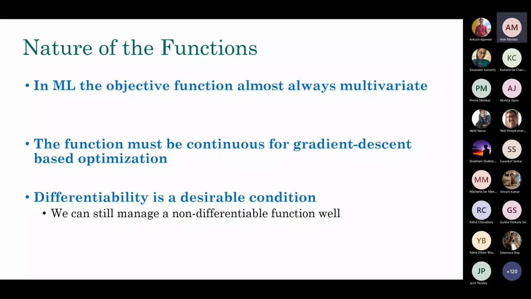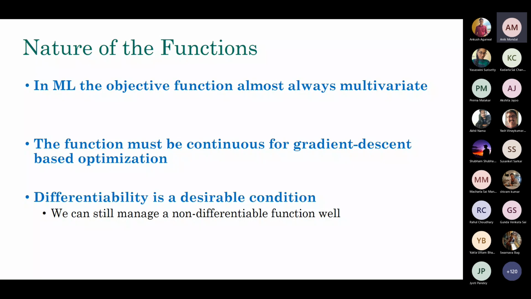Okay. And the second thing is that the function must be continuous. Okay, if you really want to apply the gradient descent based optimization technique, the function must be continuous. Actually, it has to be differentiable. Okay, but you can still tweak a little bit. Even if the function is not differentiable, it is continuous, you can still manage to get things done.